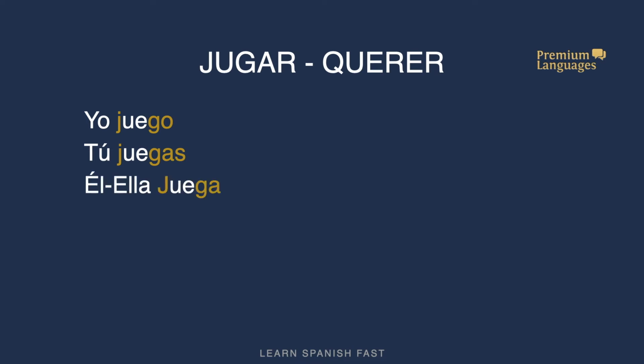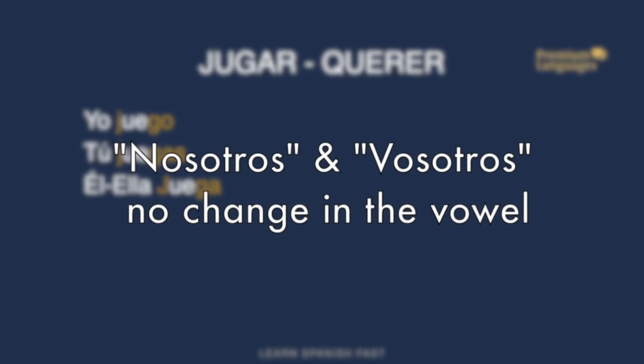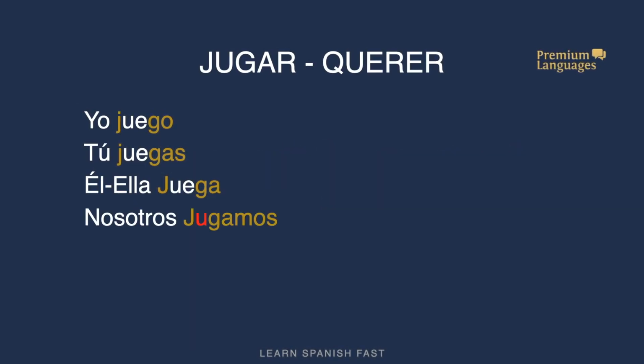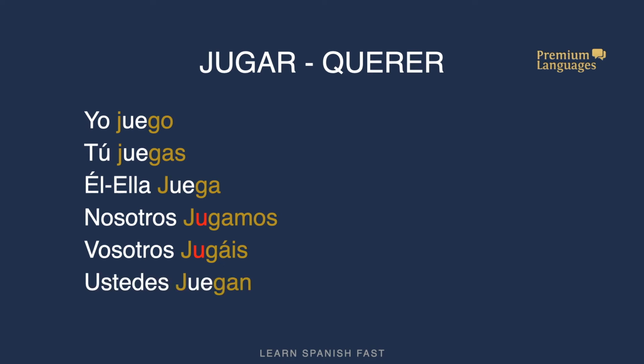Él and ella juega would be the same. However, in this third type of verbs, the nosotros and vosotros version are always, not only with jugar, but with any verb, are always regular. For instance, nosotros jugamos. Vosotros jugáis. The irregularity disappears here. Ustedes juegan, back to irregular, and ellos juegan, irregular.